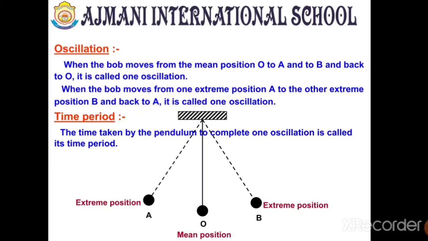When you are studying the simple pendulum, you should remember that it does a to and fro motion. That is why it is called oscillatory motion, and also it goes from one position to another position and repeats itself. That's why it is called a periodic motion, right? Now, the time period you understood, the oscillation you understood.